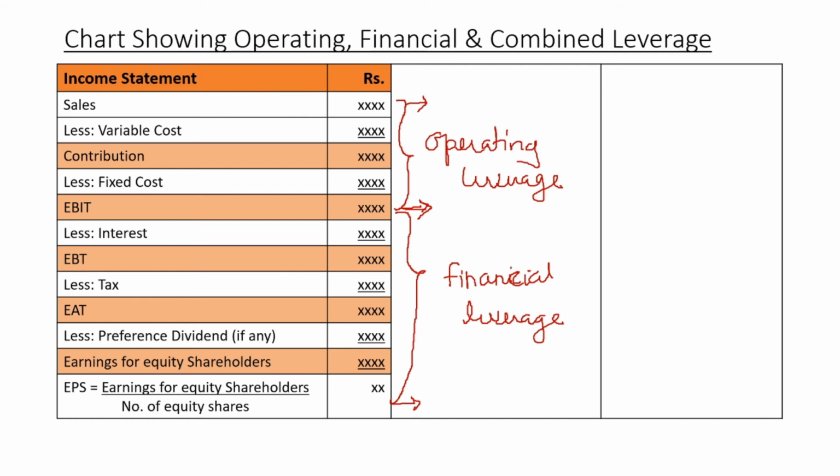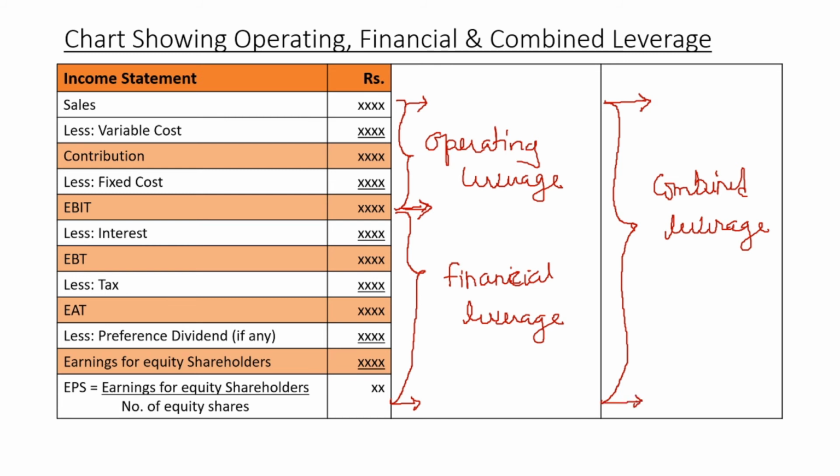Now, that means the combined effect of operating leverage and financial leverage is called total leverage, that is combined leverage. That is, a change in sales will bring out a magnifying effect on change in EPS. So this is a chart which shows operating, financial and combined leverage.